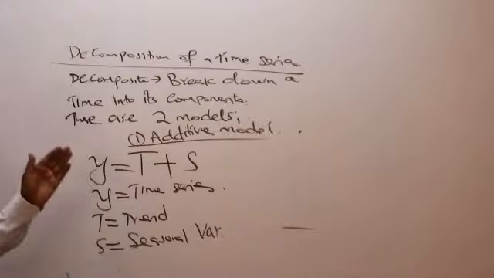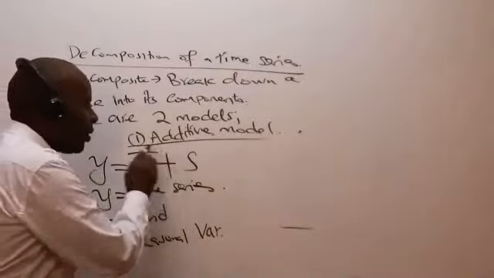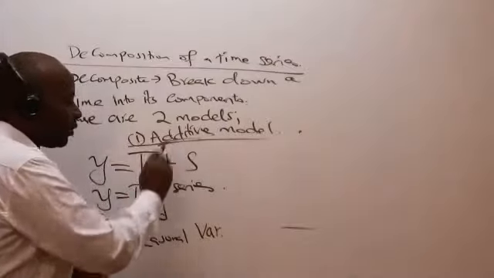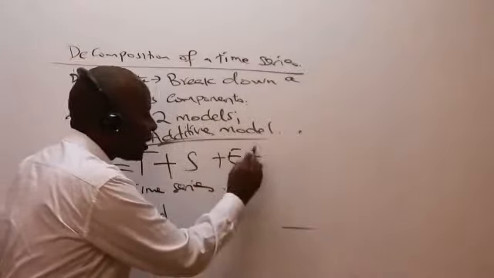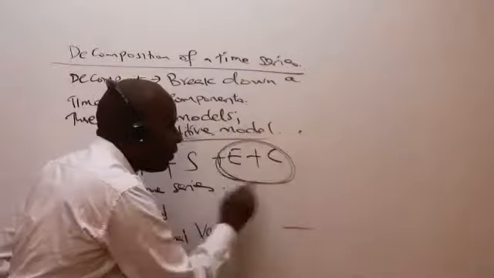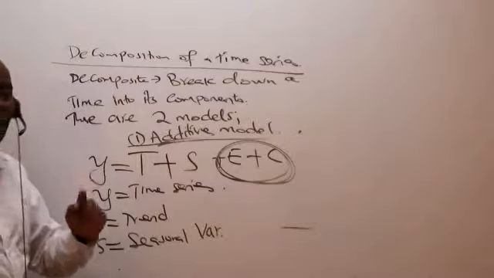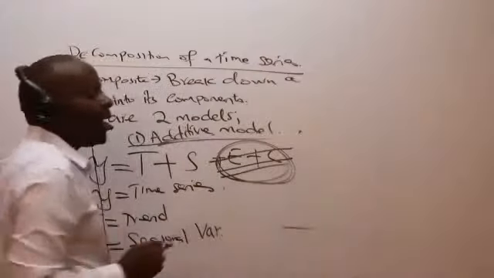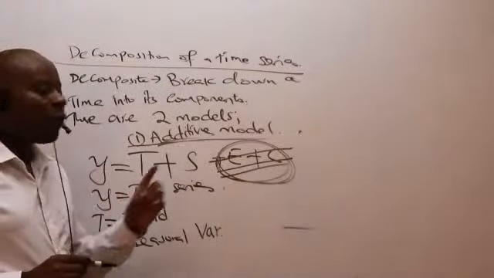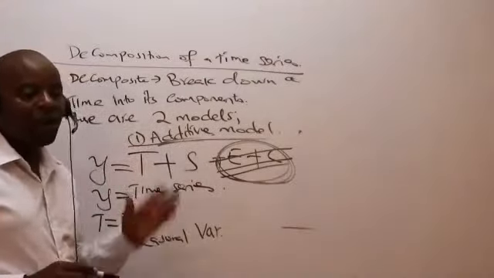Somebody may wonder, ladies and gentlemen, we have said plus because of the additive, but how come we are leaving out erratic and cyclic? How come we are leaving these out, and yet we said that our time series has 4 components? We are leaving these two out because they are highly unpredictable.